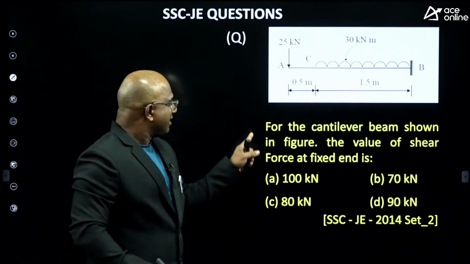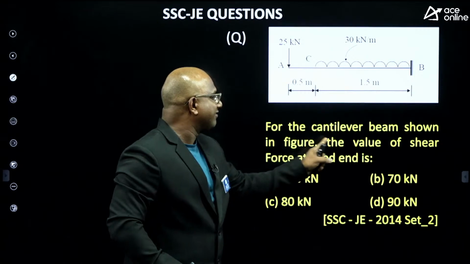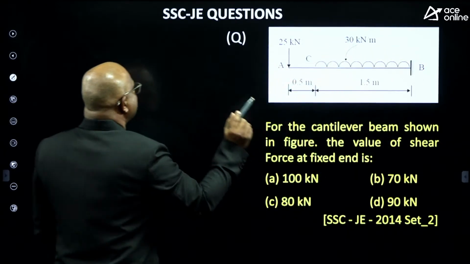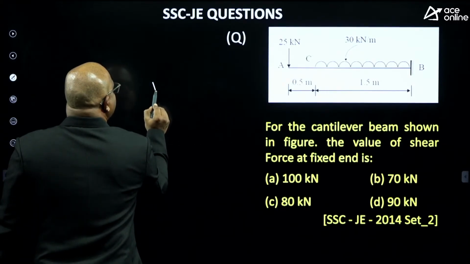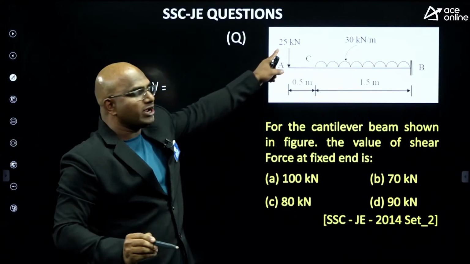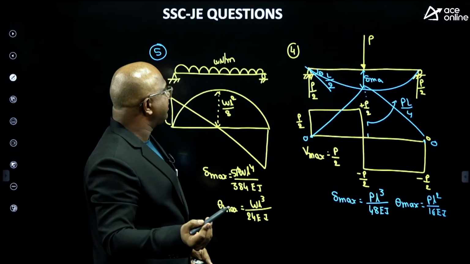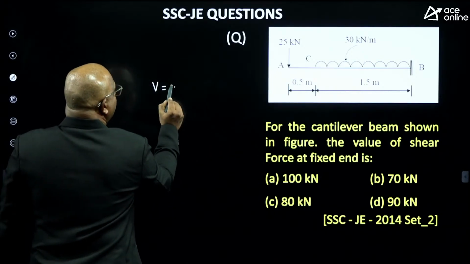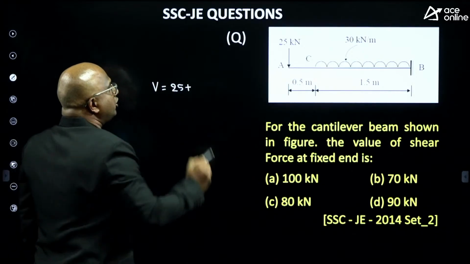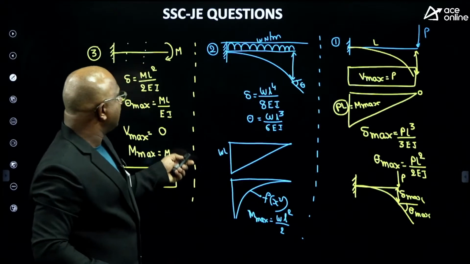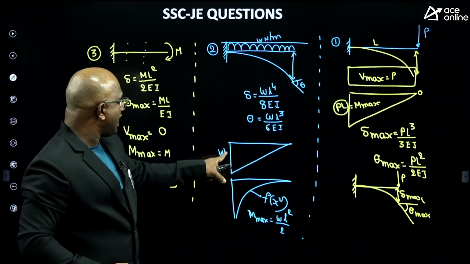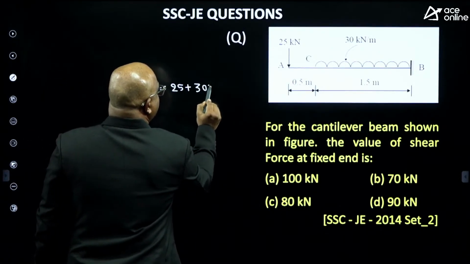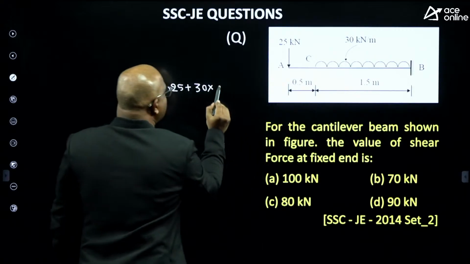Now let us see. For the cantilever beam shown in the figure, the value of the shear force at the fixed end is very simple. Due to point load, shear force equals P itself at the fixed end, 25, plus due to UDL, W times L. Here W is 30, times L where it is acting, only 1.5.